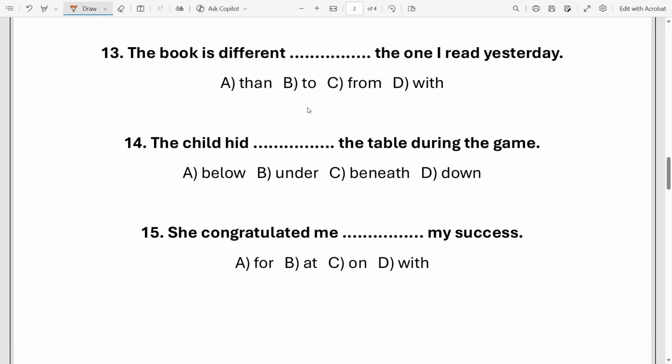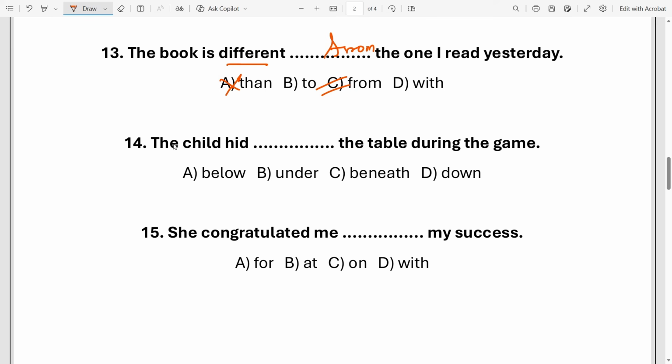Next, the book is different dash the one I read yesterday. So look, the word different. So the book is different. Obviously, option C, from. Okay, from. So different from is grammatically correct and preferred in exams. Different than is not actually appropriate. Okay, not appropriate. So different than is informal and not exam safe. That's why option C, from, is the right answer.